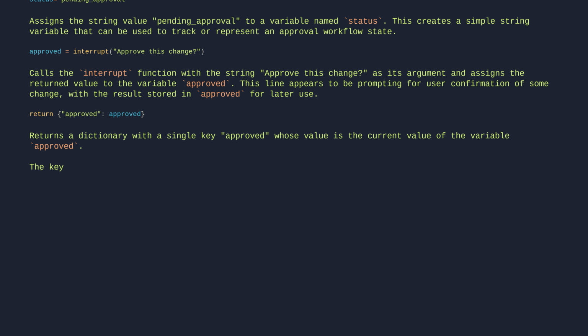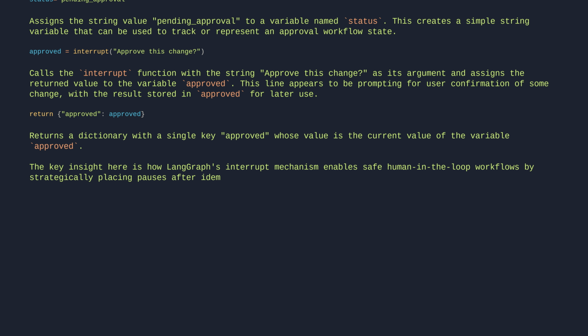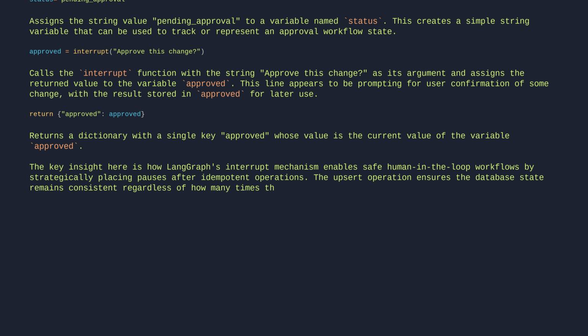The key insight here is how LangGraph's interrupt mechanism enables safe human-in-the-loop workflows by strategically placing pauses after idempotent operations. The upsert operation ensures the database state remains consistent regardless of how many times the node re-executes after an interrupt, while the interrupt itself creates a clean decision point for human approval.